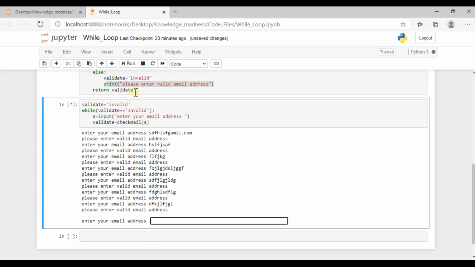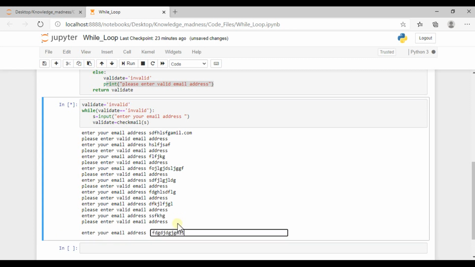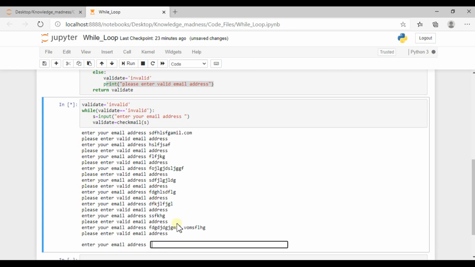This is happening because this condition is true now. The valid variable has the value invalid inside it, so until this valid variable becomes valid, this will not stop. Now I'm doing the same thing, Gmail, Yahoo, whatever it may be.